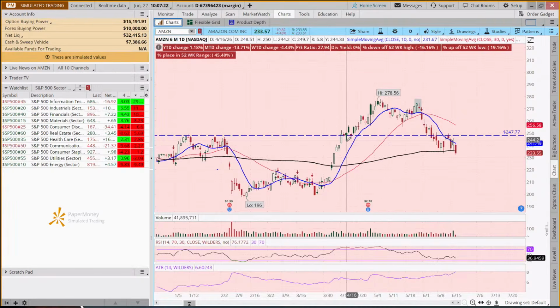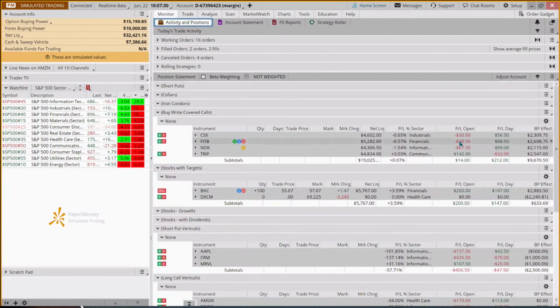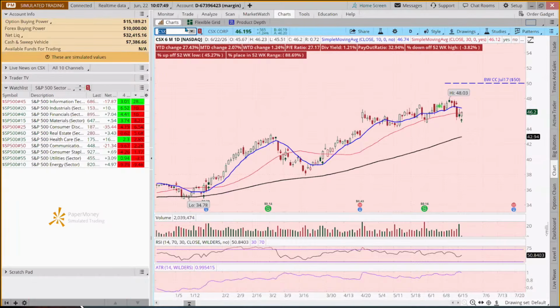Okay, so let's come and have a look at some of our positions. We currently have 13 positions on. And the first thing I look at is how are we doing today? So when we look at our buy-writes, we're underwater on 3 of the 4, but 3 of the 4 are also rallying today. So if we just look at these quickly, we put these all on with the intention of them being short-term trades.